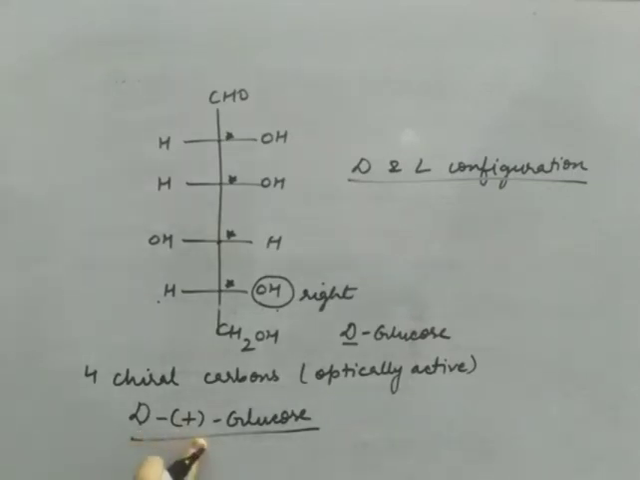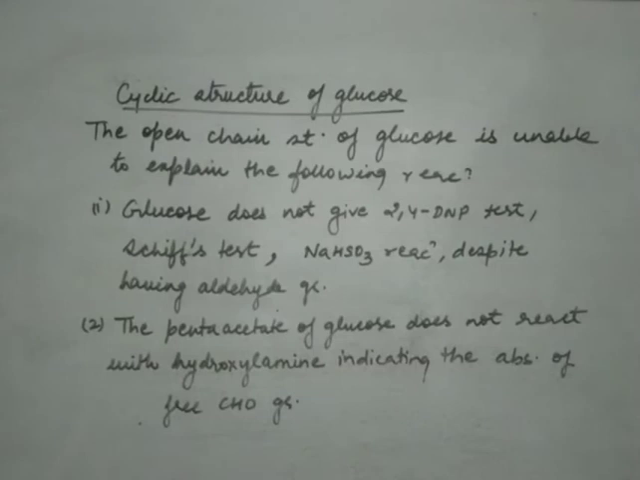These two are different things. This indicates the position of the OH group and this indicates the optical rotation. In nature, minus glucose is not found. Likewise, L-glucose is also not found. Now let's discuss the next part, that is the cyclic structure of glucose.